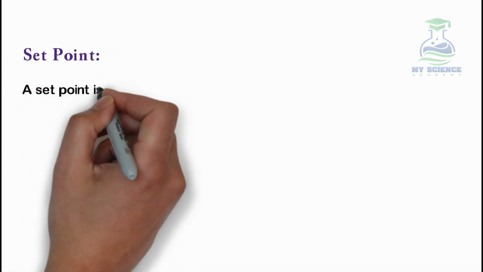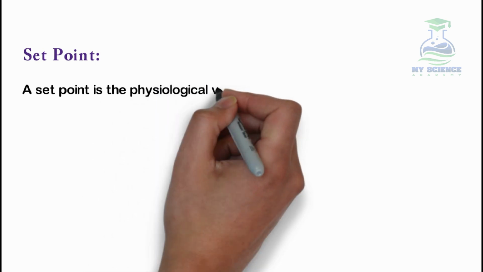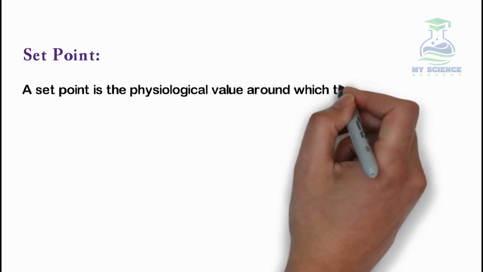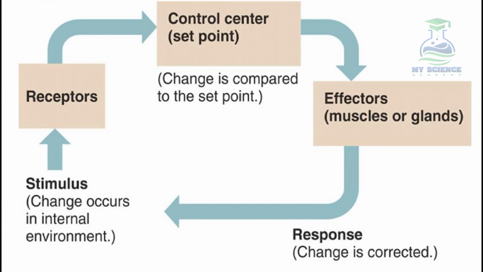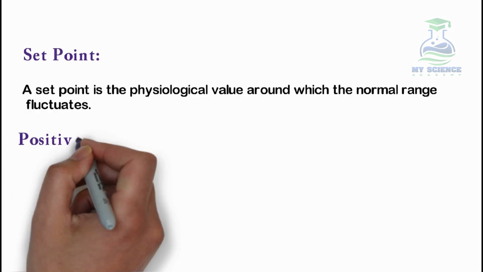Now, what is a set point? A set point is the physiological value around which the normal range fluctuates. When there occurs a change in the internal environment and it is detected, the control center will compare it to the set point and will respond to bring this change back to its normal range or set point.